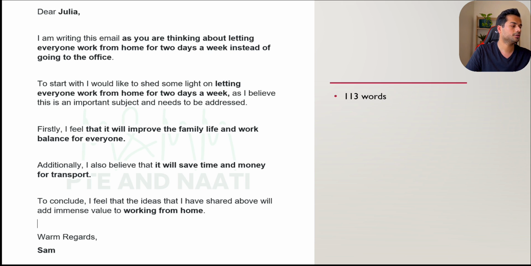To conclude, I feel that the ideas that I have shared above will add immense value to working from home. Again, same topic sentence, but reduced words. Why? Because at the end, when you say warm regards, Sam, if you look on the right hand side, I've already written down 113 words, and your maximum word limit is 120. So have you written at least 100 words? Yes, you have. Is your word limit between 50 to 120? Absolutely. This template is already covering your vocabulary, so you don't have to worry about that.